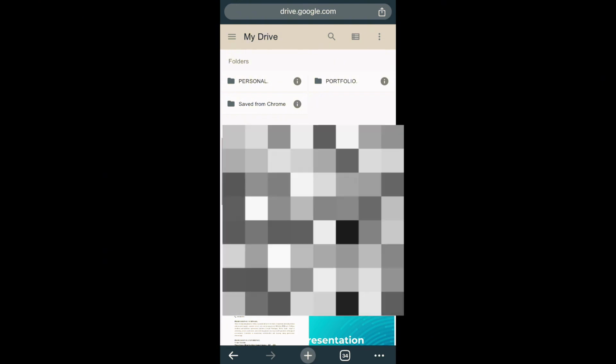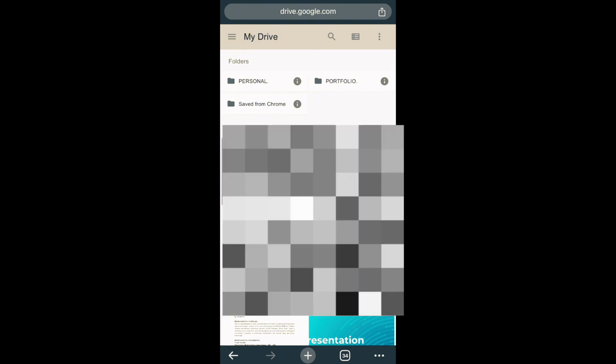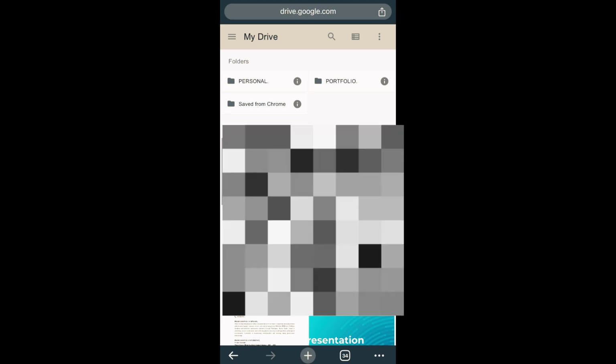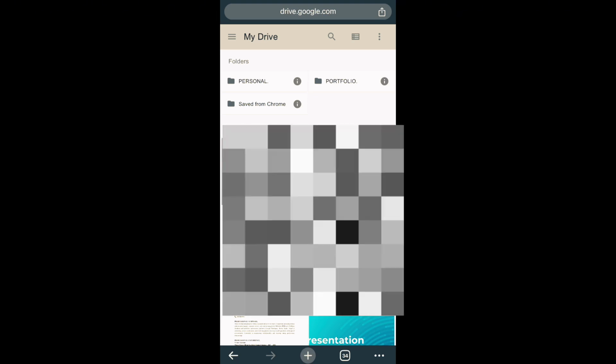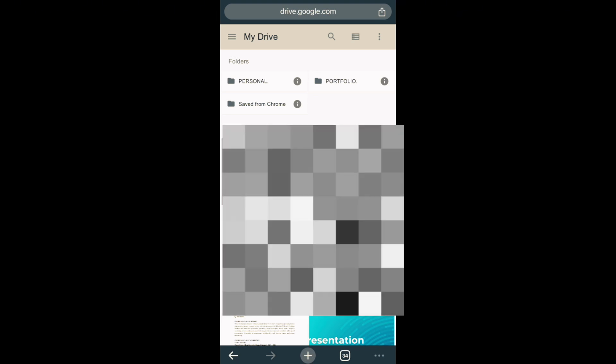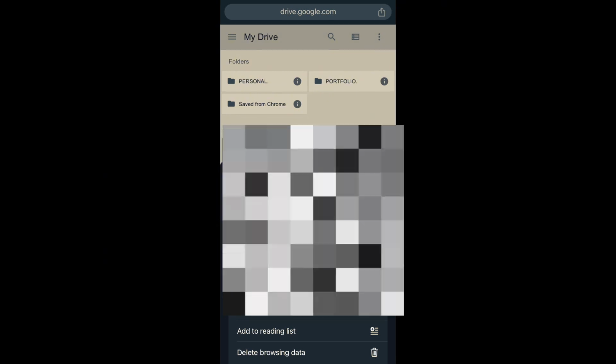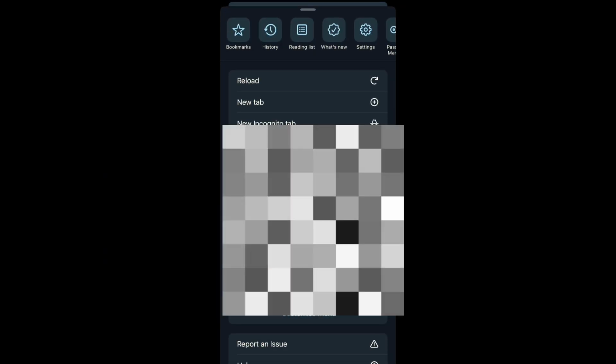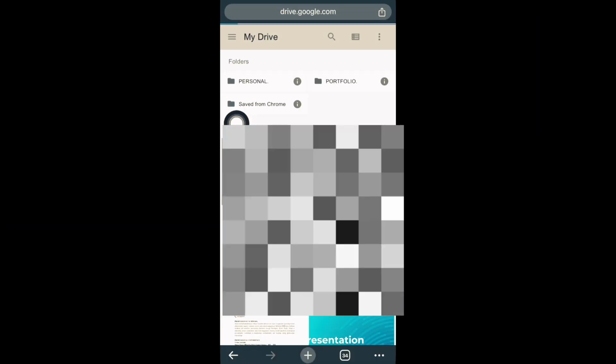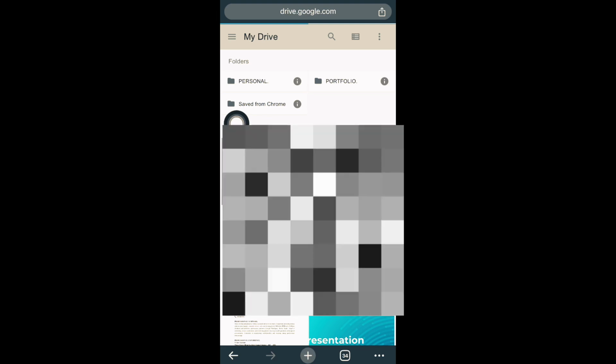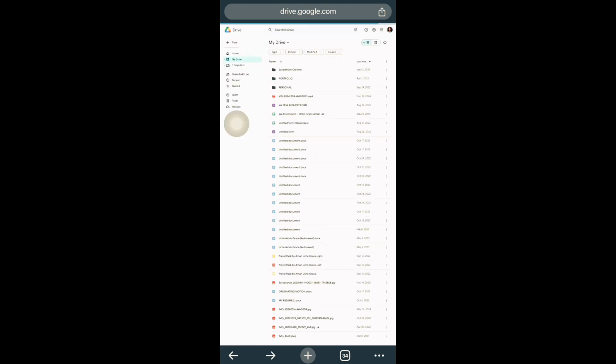The next step is I'll convert my screen to desktop site. We know that with desktop site, you can view everything you want. So I'll click on request desktop site. Once I've clicked on request desktop site, this is how it looks. If you're using your system, this is how your Drive screen will look immediately you log in.